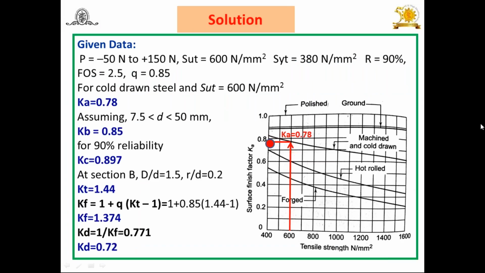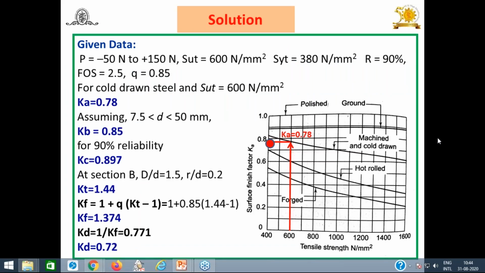So first of all, write the given data. After writing the given data: load varies from minus 50 to 150, SUT is 600 Newton per mm square, SYT 380 Newton per mm square, reliability 90%, factor of safety 2.5, q is equal to 0.85. The next step: it's an infinite life problem and fluctuating, so the modified Goodman diagram and endurance limit, those two points are important.